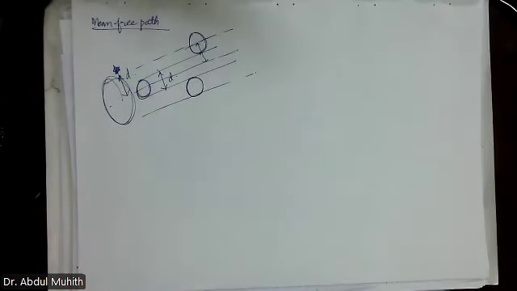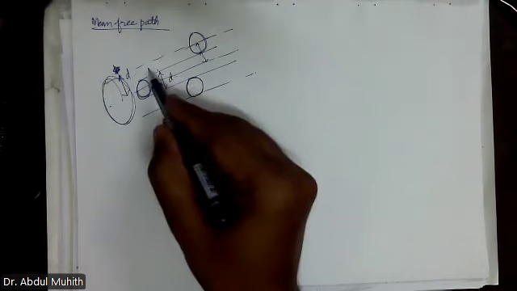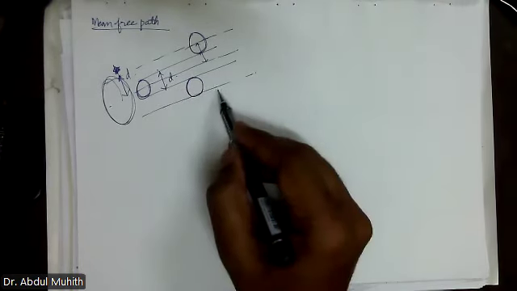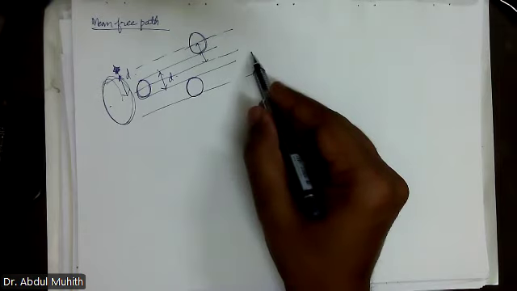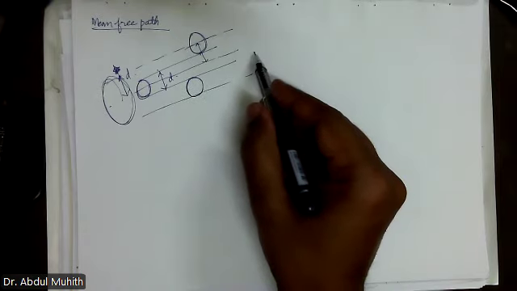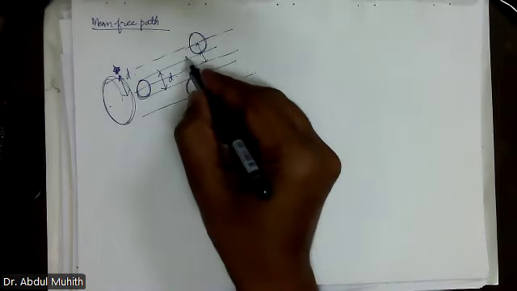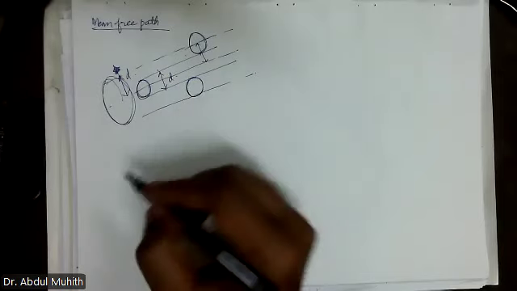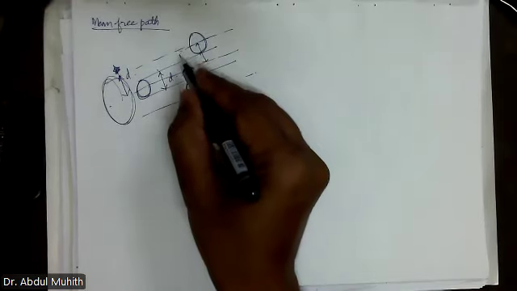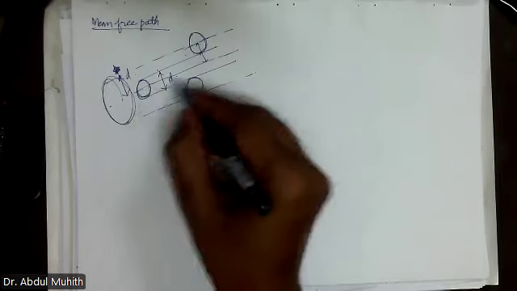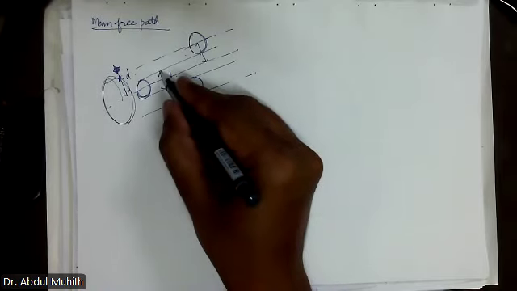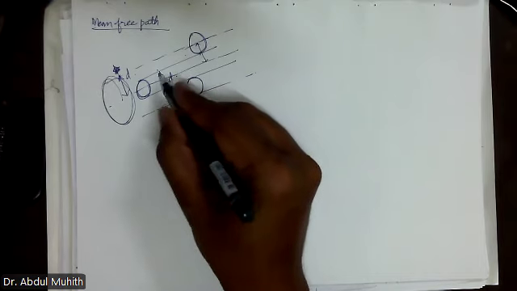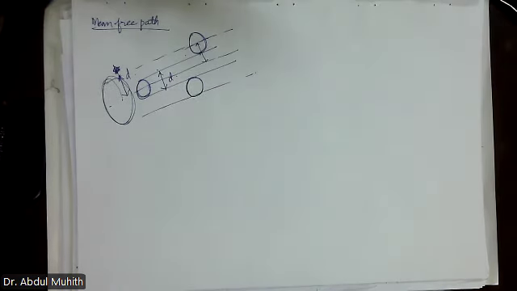Like, when cars are moving on the road in lanes, think that there are three lanes: 1, 2, 3. All three cars are moving at the same time, but they don't collide with each other because everyone is in their own lane. So this is the first lane, second lane, third lane. This is the lane of the first molecule, the lane of the second molecule, the lane of the third molecule. They are not colliding with each other. Each lane of each molecule is d.